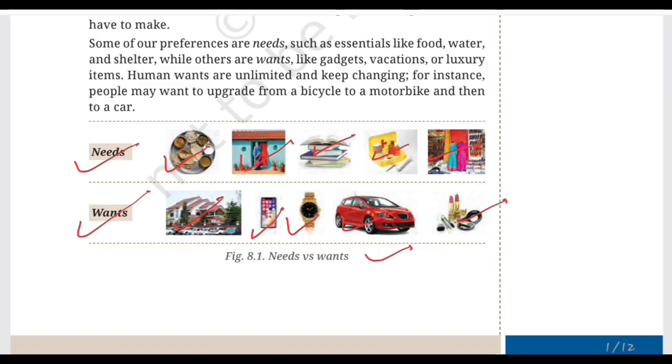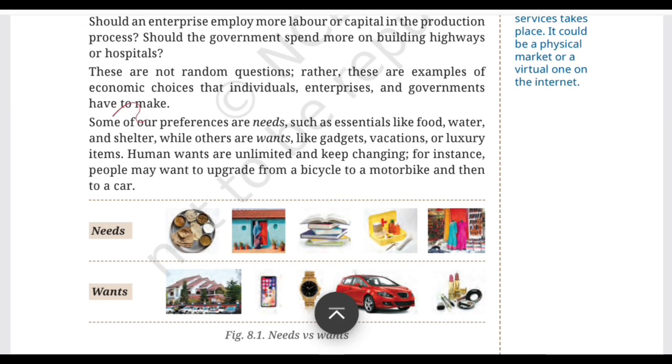It is helping us to understand an important difference. And that difference is between needs and wants. So let's dig in deeper here. Some of our preferences are needs, such as essentials like food, water, and shelter, while others are wants like gadgets, vacation, or luxury items. So let's make this very simple here. Needs are things essential for our basic life and well being. For example, food, water, shelter, healthcare. These are things which we generally need.